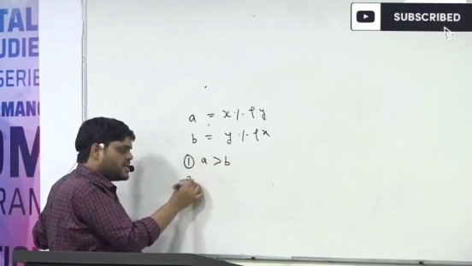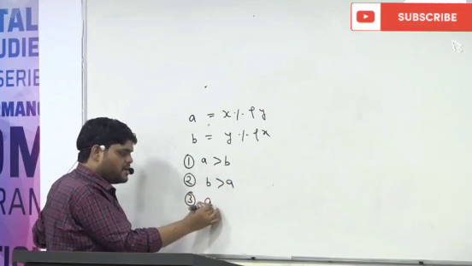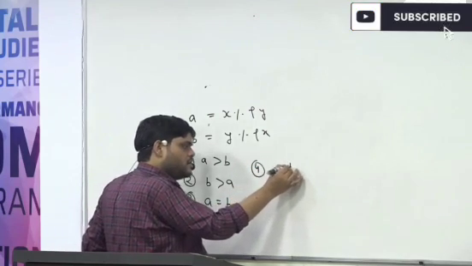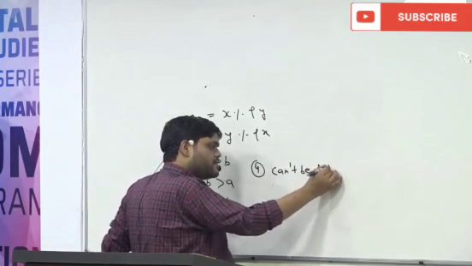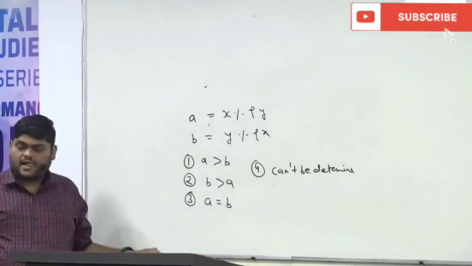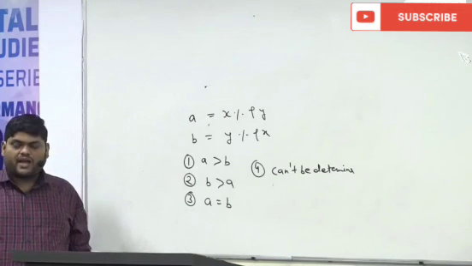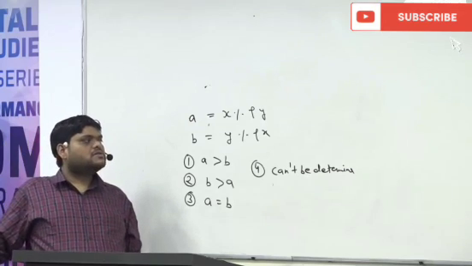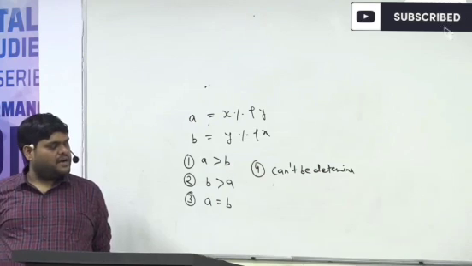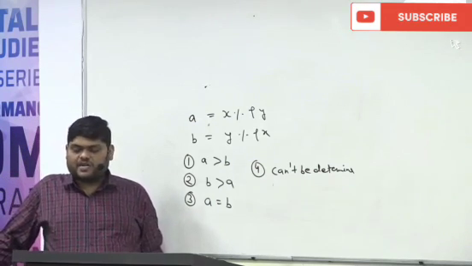First option is A will be more than B, second B will be more than A, third A is equal to B, or fourth can't be determined. Tell me the answer. A is equal to X percent of Y, B is equal to Y percent of X. Which of the following will be true?